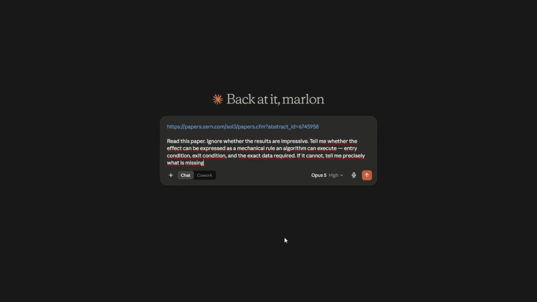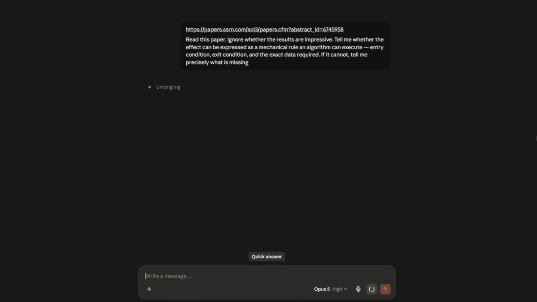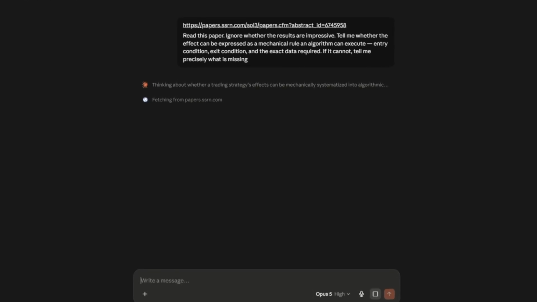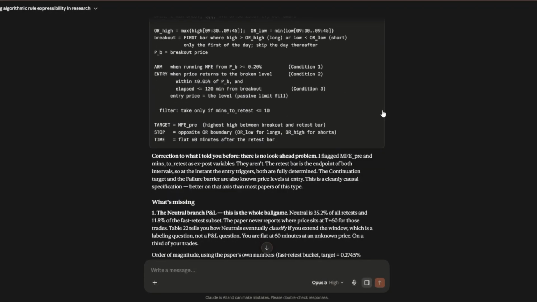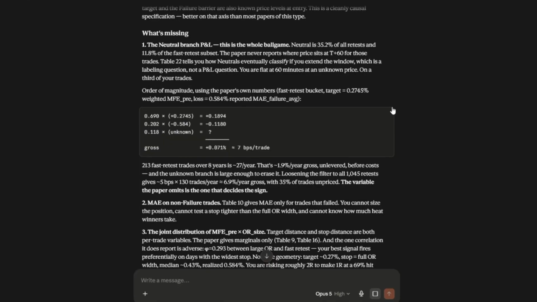Paste the paper into Claude with this. Read this paper, tell me whether the effect can be expressed as a mechanical rule an algorithm can execute. Entry condition, exit condition, and the exact data required. If it cannot, tell me precisely what is missing. That last sentence is the whole trick. It gives the model permission to say no. Without it, you get a confident summary of a strategy that can't be coded.